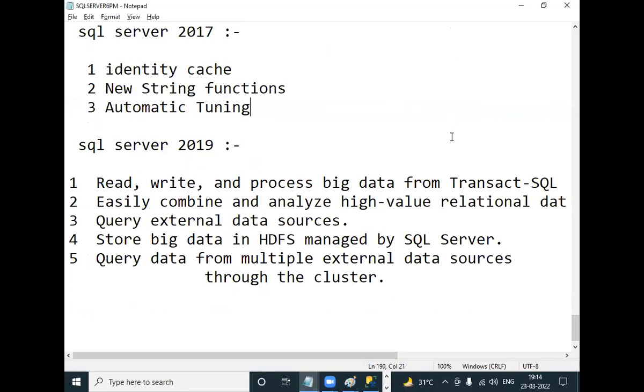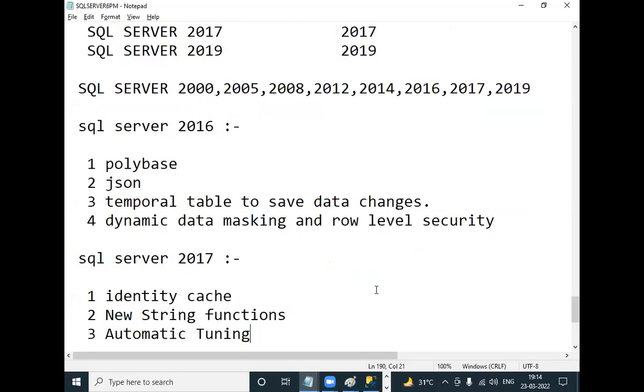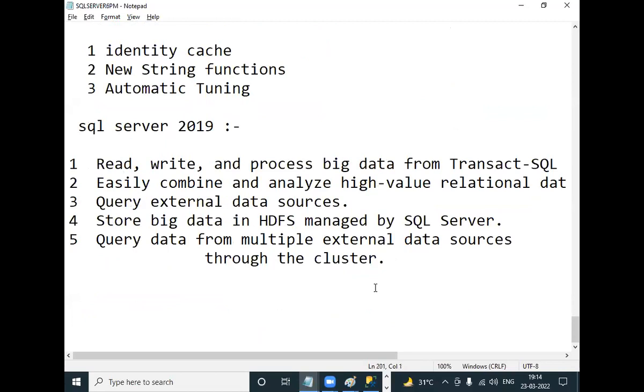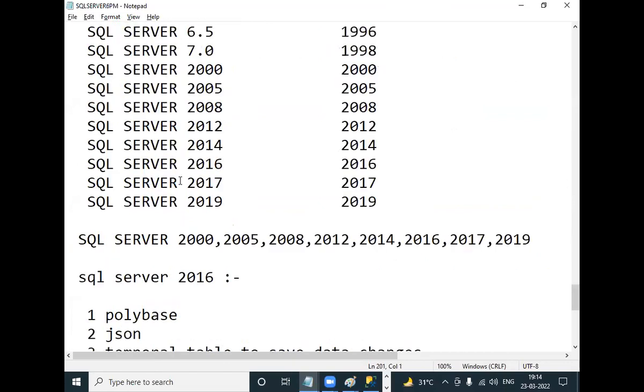Now, you install SQL Server 2019 or 2017, or 2016 or 14, whatever. You can install any version.